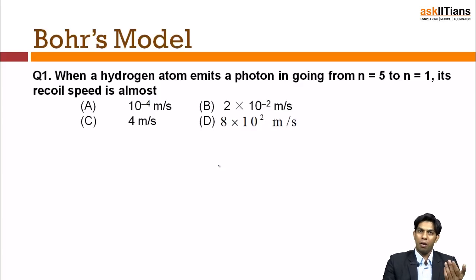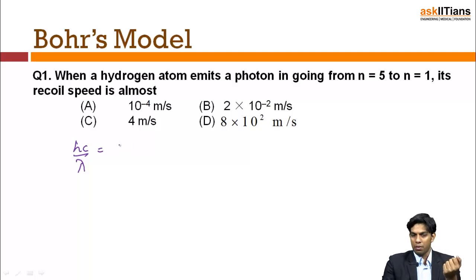Now let's try out a problem based on Bohr's theory. First question: when a hydrogen atom emits a photon in going from n equals 5 to n equals 1, the recoil speed is almost. Now I know when an atom is going from n equals 5 to n equals 1, there will be a release of a photon. So let's evaluate the energy of the photon being released.